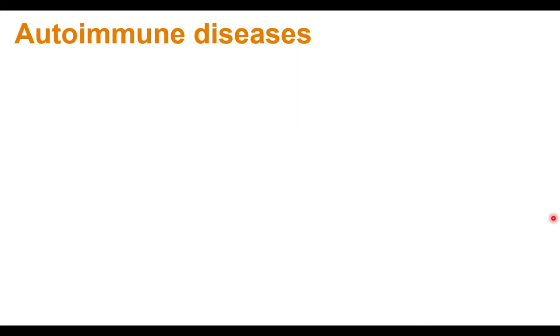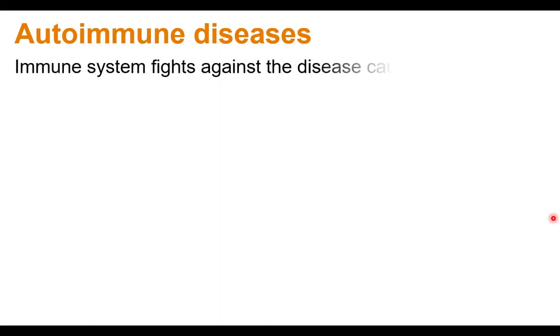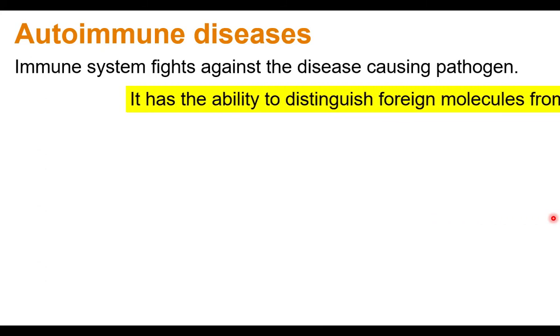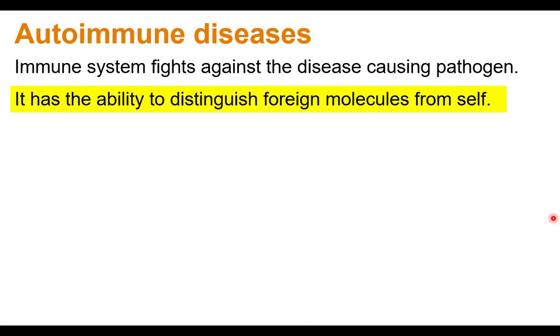The immune system is a protective system. It protects the body from various infections. The immune system fights against disease-causing pathogens. It has the ability to distinguish between foreign molecules and self molecules.